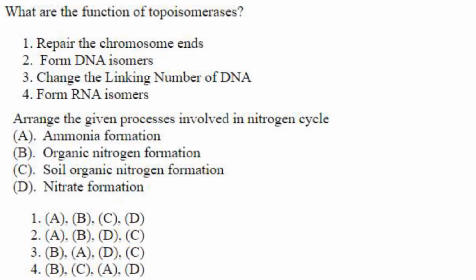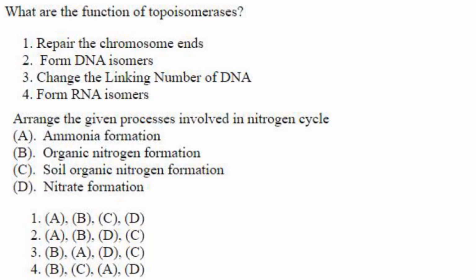What are the functions of topoisomerases? So they change the linking number of a DNA. We already saw that in one of the match the following in the previous question. Topoisomerase 1 causes a single strand DNA cut, then relaxation of positive supercoils or introduction of negative supercoils. They will change the linking number thus.